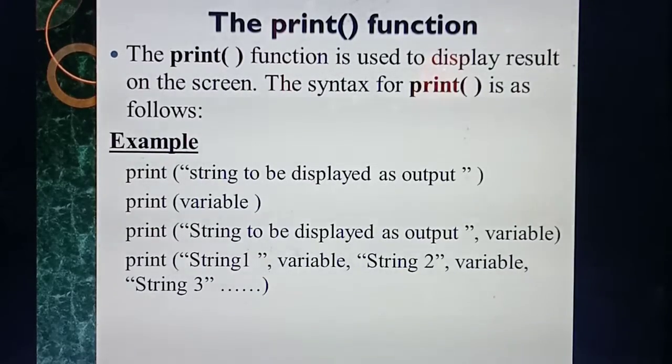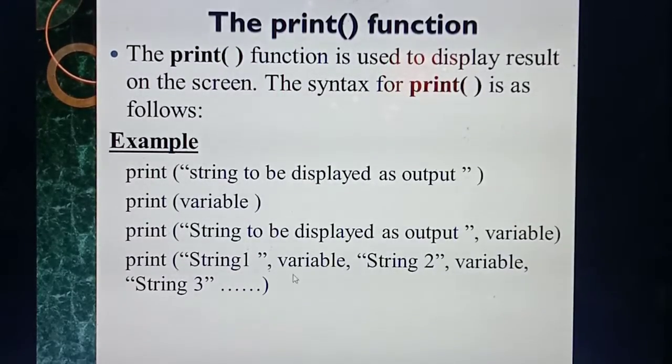Okay, next one, listen: string to be displayed, comma, variable. Here you can give any sentence. For example, you are adding two numbers and storing the result in the variable sum. So here you need to give the string to be displayed, for example, sum of two numbers, comma. In which variable did I store the result? Sum. So here you need to call the variable sum. Understood? This is the third syntax.